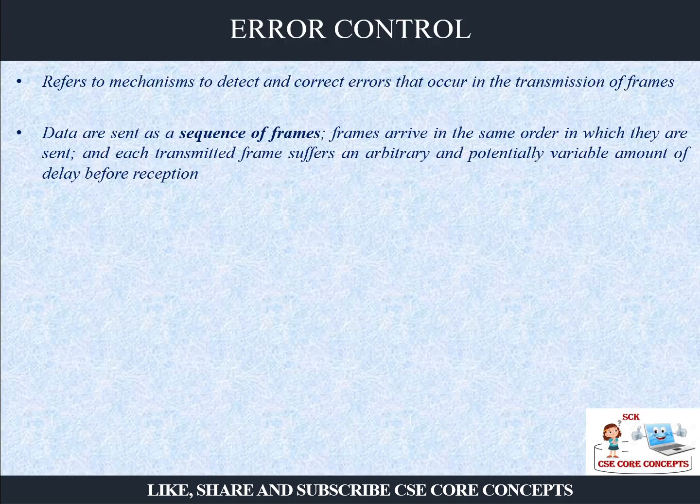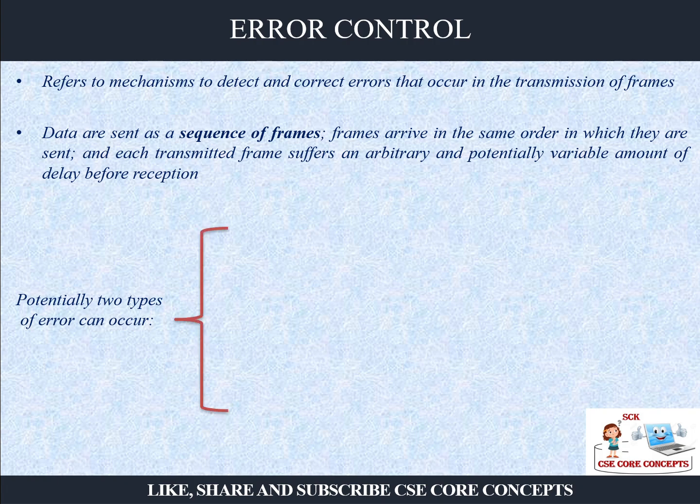Now, we realize that when we are sending and receiving the frames and the acknowledgements, there can be some sort of errors associated with the sending and receiving of the frames. See, data is sent as a sequence of frames, and the frames are sent in the same order, and we expect that they are received also, right? But there can be certain problems, errors associated with that. What type of errors? Let's understand that.